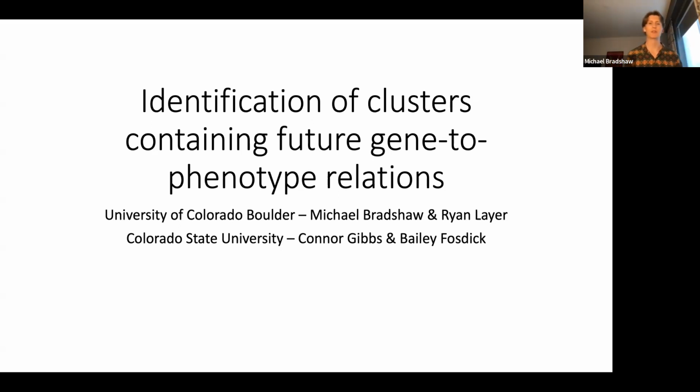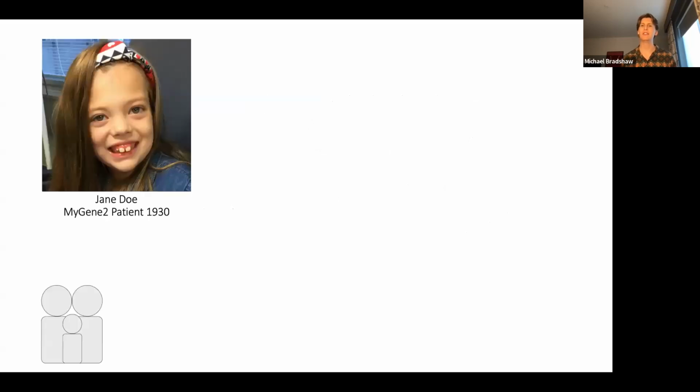Hello, everyone. I'm Michael Bradshaw, and this is my work on the identification of clusters containing future gene to phenotype relations. This is Jane Doe, otherwise known as my gene 2 patient 1930. Now, Jane seemed like a perfectly normal, healthy child until she began walking.